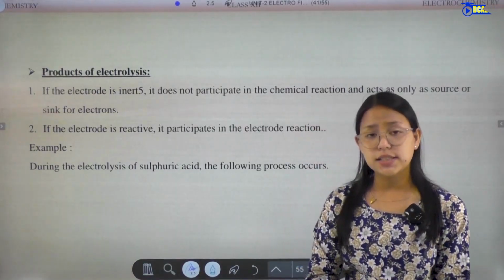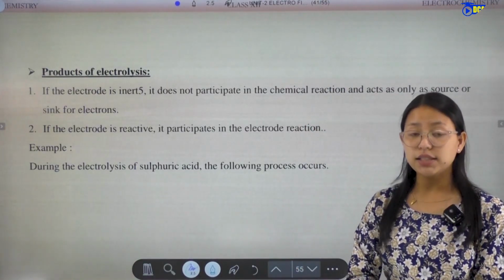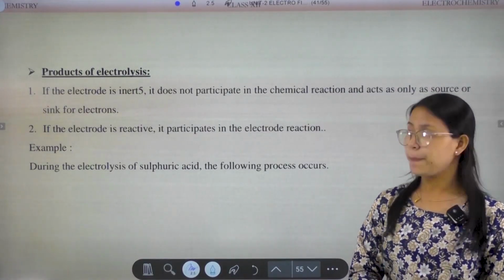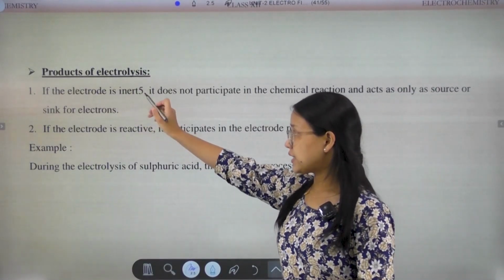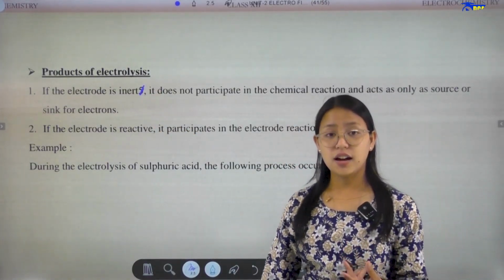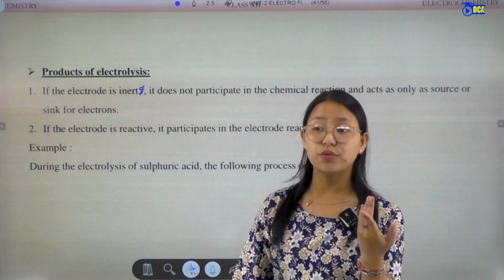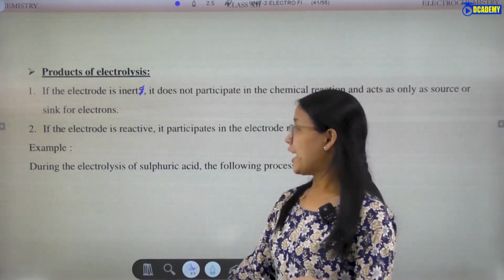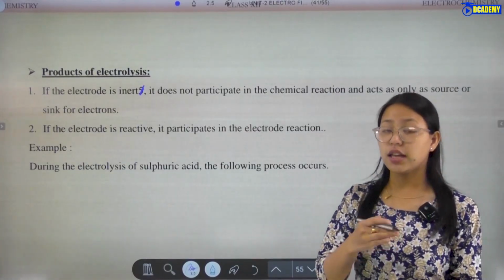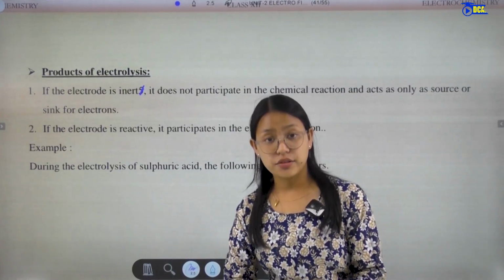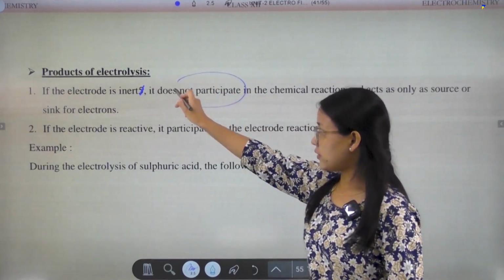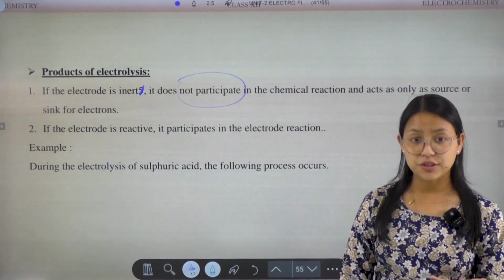Then what is the product of electrolysis? Let's see. The electrode is inert. Inert means they are non-reactive. So if the electrode is inert, non-reactive, then it does not participate in the reaction.